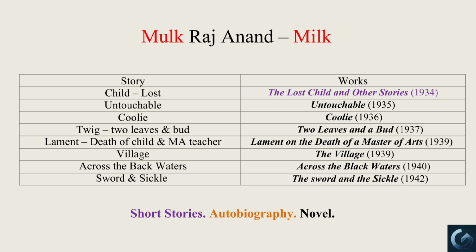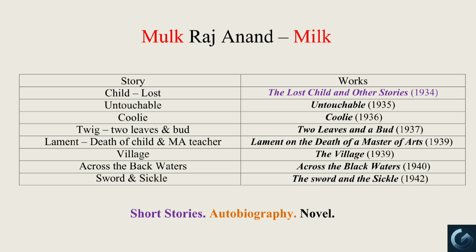Now, let's decode the story and trace out the actual titles of the works of Mulk Raj Anand. The story began with a child searching for milk, right? Here the word milk stands for the word Mulk in the name Mulk Raj Anand. Alright? Then the child gets lost, right? This scene stands for the short story collection The Lost Child and Other Stories published in 1934.